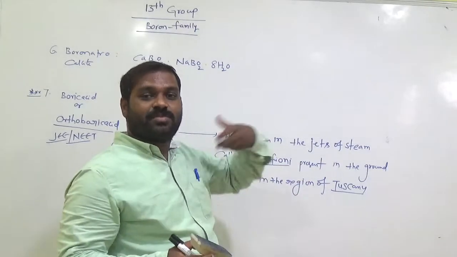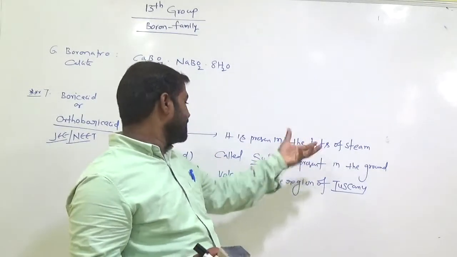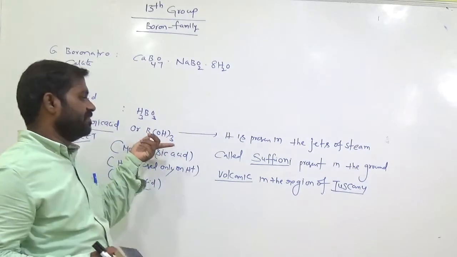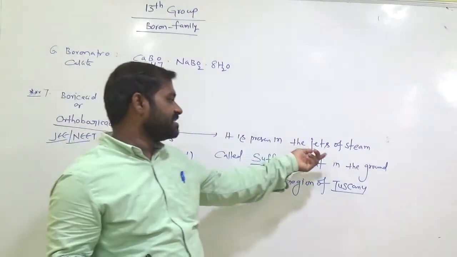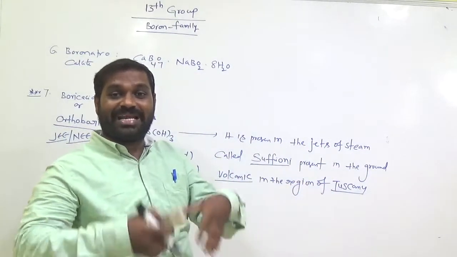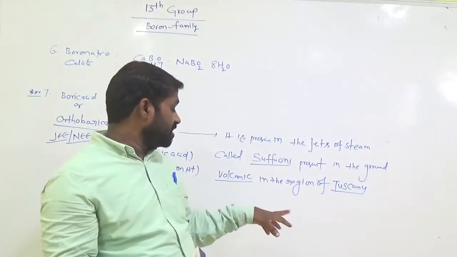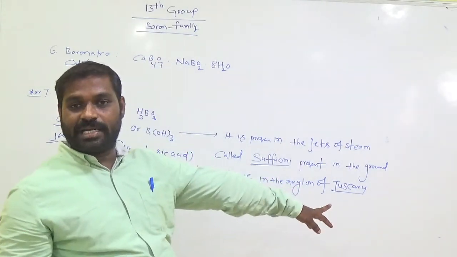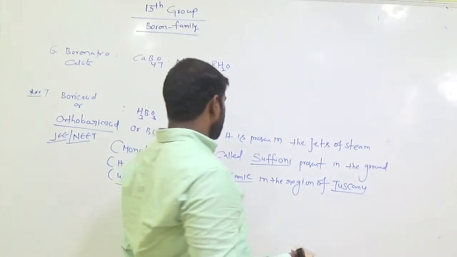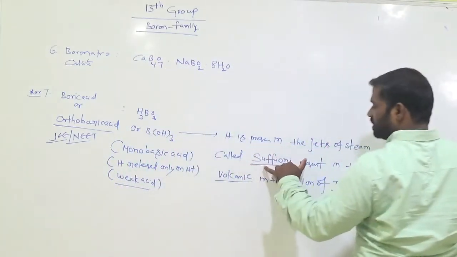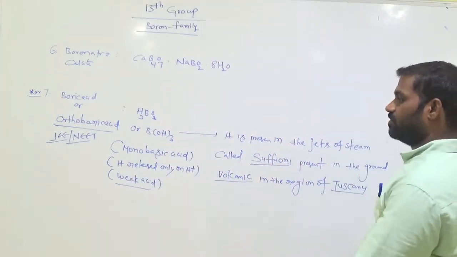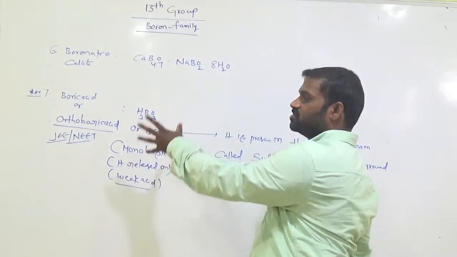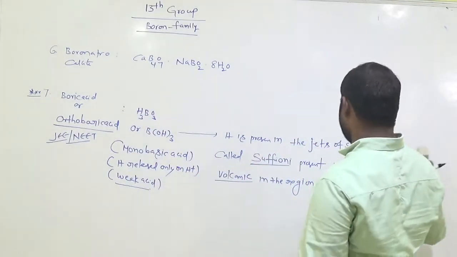They release smoke-like steam, and in that this orthoboric acid is available. Here jets of steam means smoke released from the volcanoes present in Tuscany, which is one of the areas in Italy. Remember this. So that steam is called soffioni. Here orthoboric acid is one of the sources of boron. Okay, remember this.